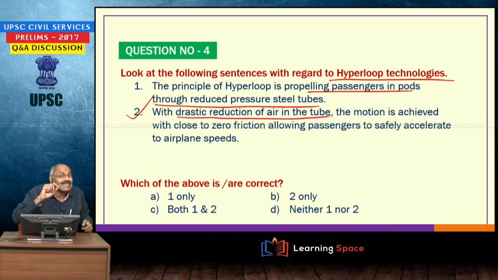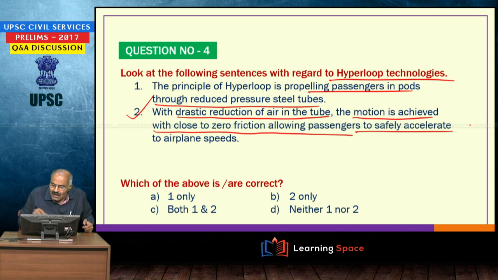Because of this, the motion is achieved with close to zero friction, allowing the passengers to safely accelerate to airplane speeds. Friction is less because the air inside the tube is reduced. So, this is the principle of hyperloop.